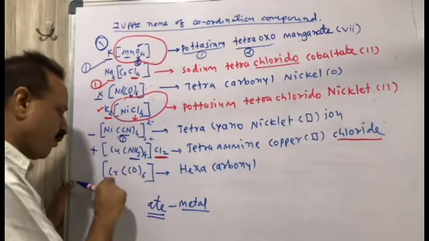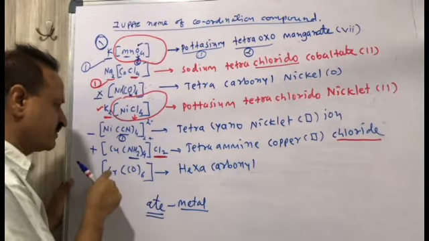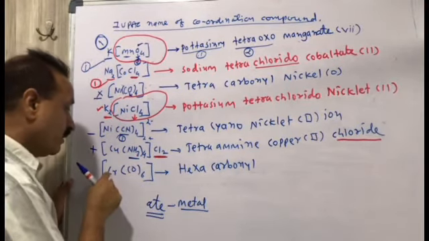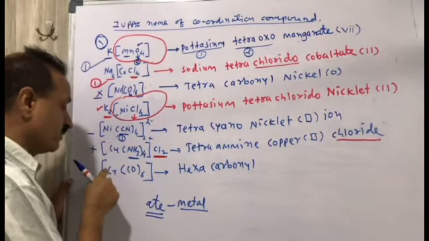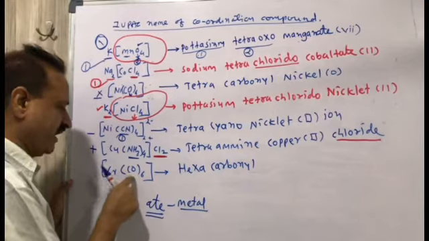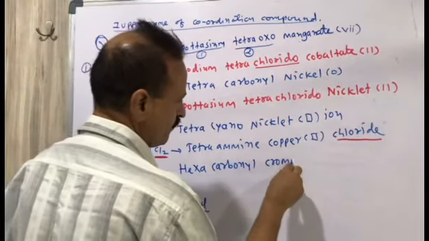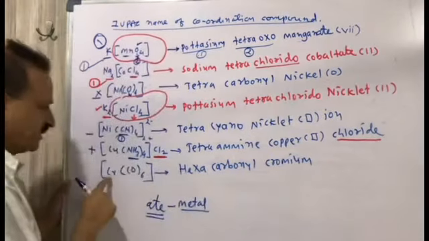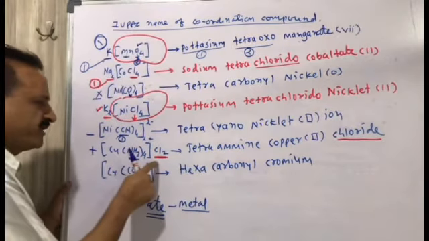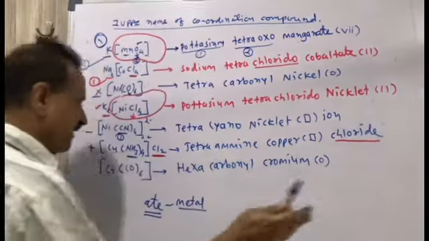It is chromium because the charge is not negative over here, total neutral, so it is not chromate, it is chromium. The ligand is not negative, so it is chromium. The oxidation state of chromium will be 0, otherwise there would be a charge. So 0. Nothing remains.